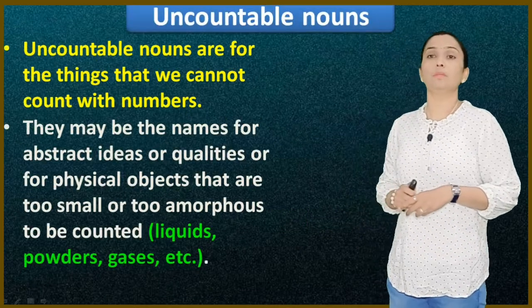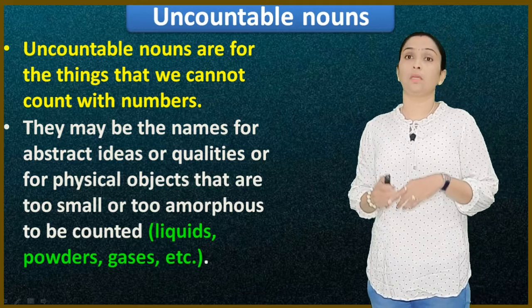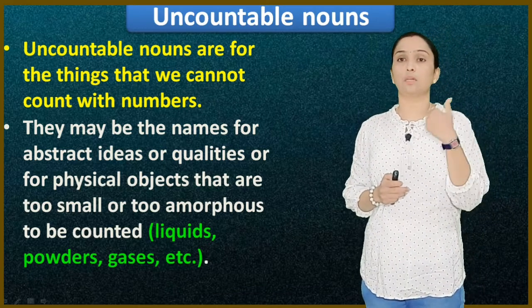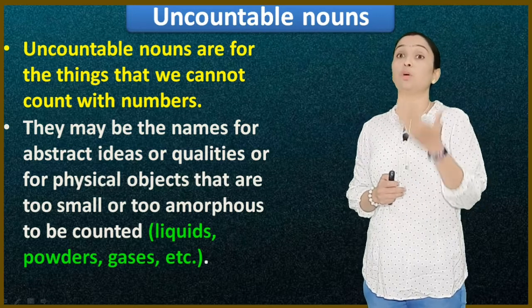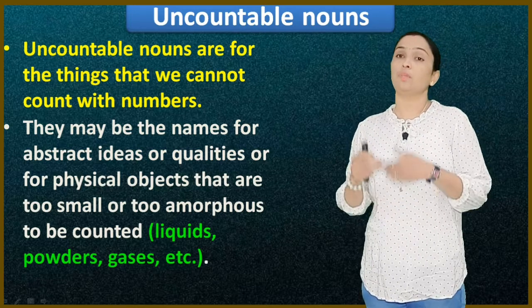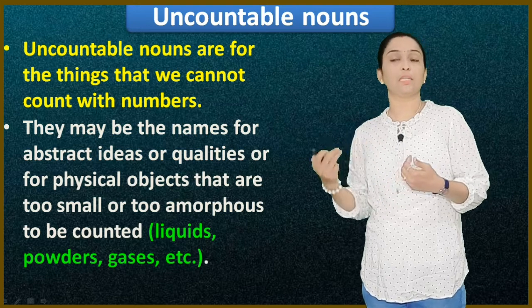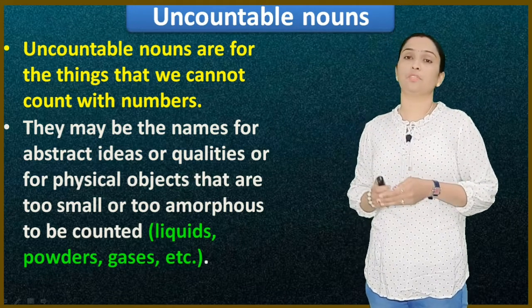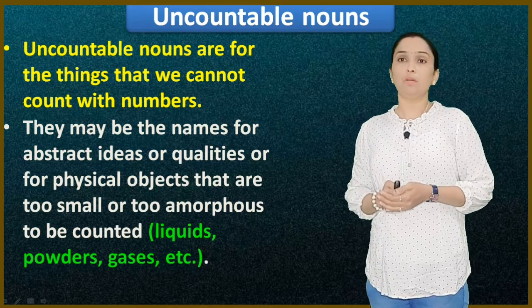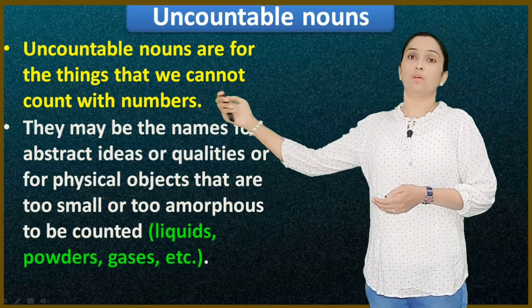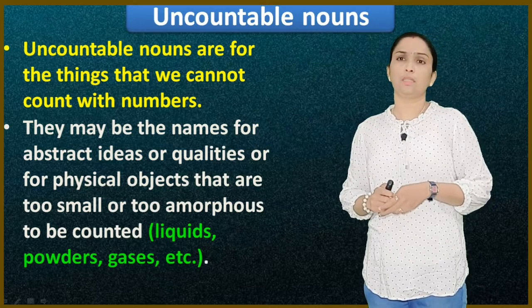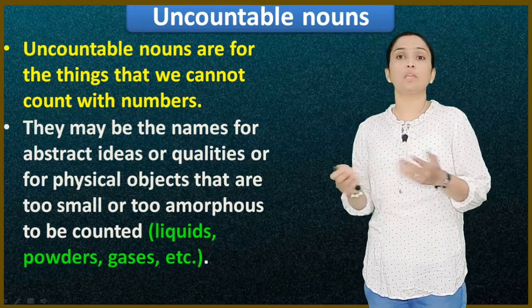So let us come to the uncountable nouns. For countable nouns, we have got the idea how they are counted and how they are used with singular and plural forms. Let's move on to uncountable nouns. How do we identify countable and uncountable nouns? We will get a clear idea how they are differentiated. Uncountable nouns are for things that we cannot count with numbers.